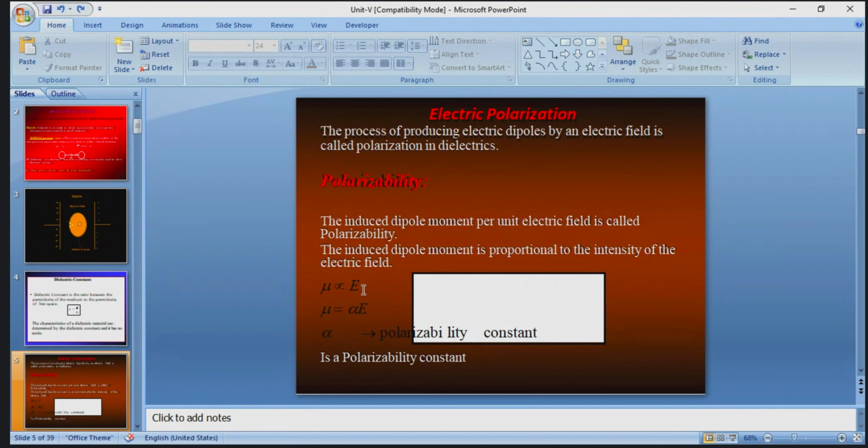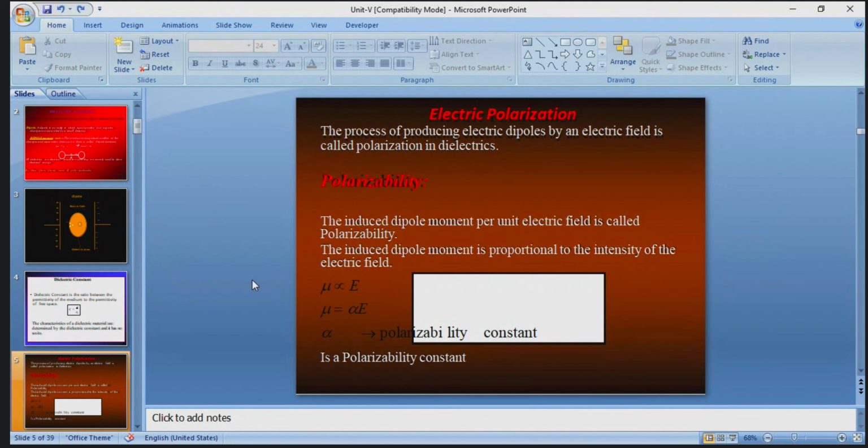So mu is directly proportional to E. Then remove the proportionality constant: mu is equal to alpha into E, and alpha is equal to mu by E. That is the induced dipole moment per electric field, known as polarizability, where alpha is the polarizability constant. So this is the polarizability definition, denoted with alpha.